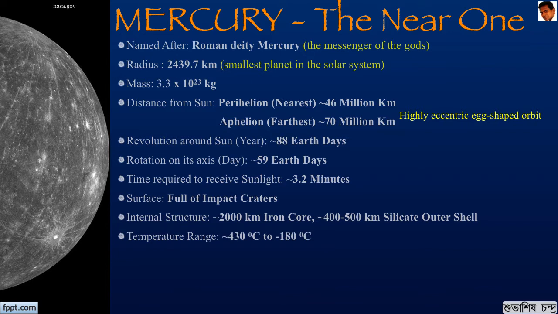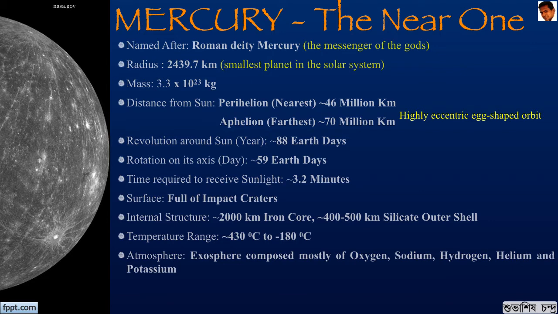The temperature ranges are extreme on Mercury, with the maximum reaching up to 430 degrees Celsius and a minimum of minus 180 degrees Celsius. There is no atmosphere on Mercury, only a thin exosphere exists, which is composed mostly of oxygen, sodium, hydrogen, helium, and potassium.